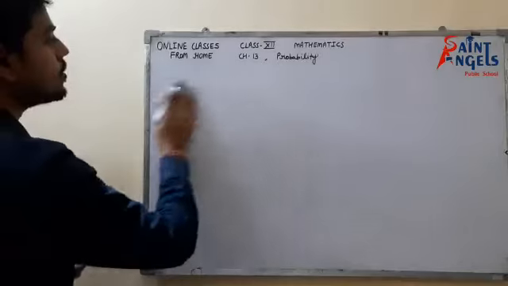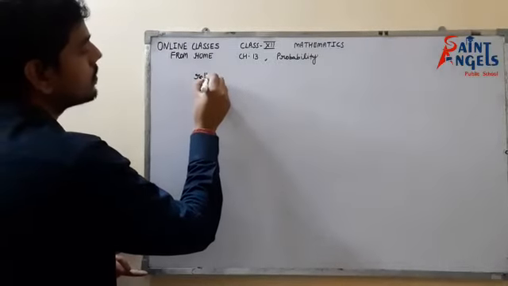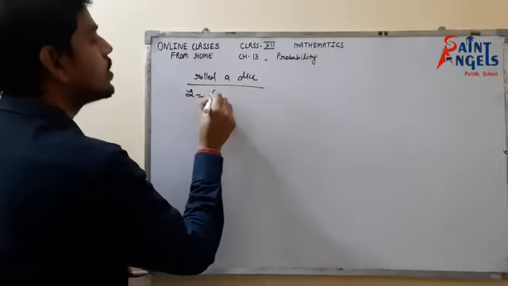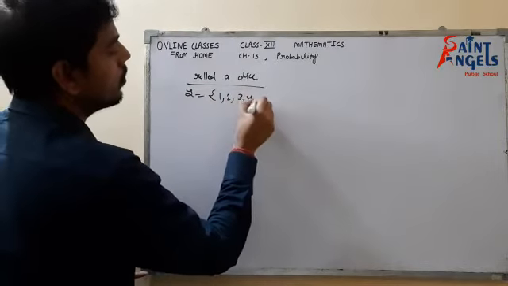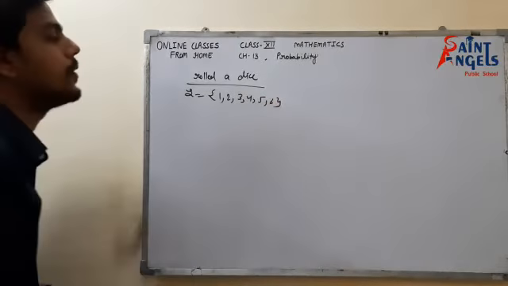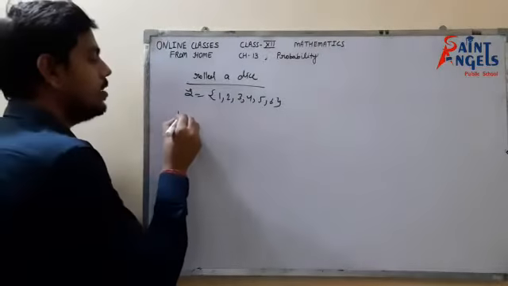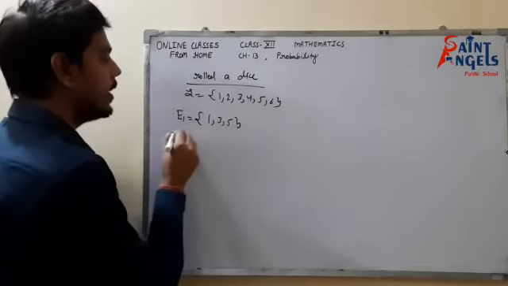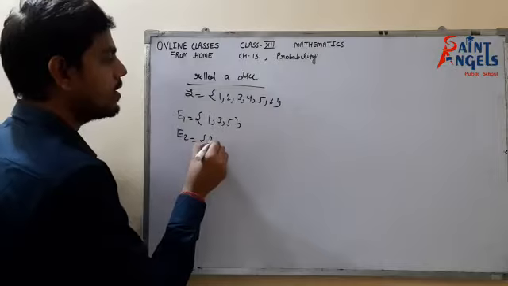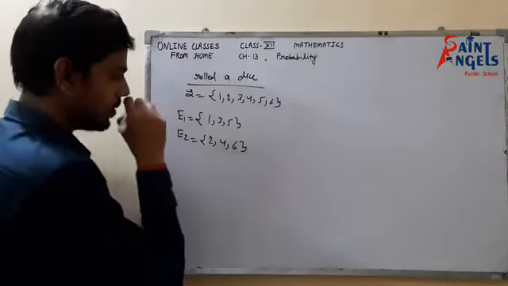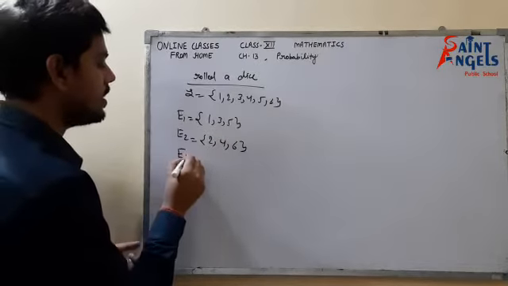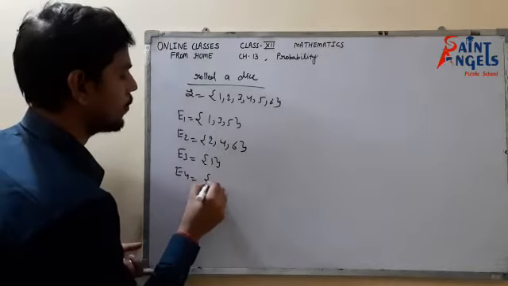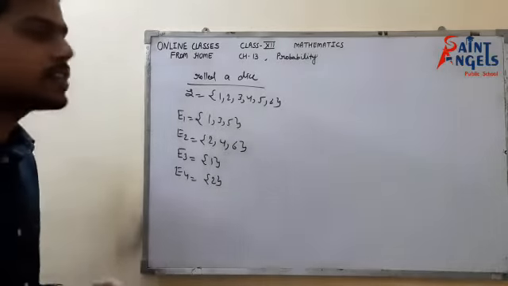Suppose I have rolled a dice, then the sample space would be 1, 2, 3, 4, 5 and 6. Now let's say E1 is the event of getting odd numbers 1, 3, 5. E2 is the event of getting even numbers, E3 is the event of getting 1, and E4 is the event of getting 2. Now we will study the types of events.